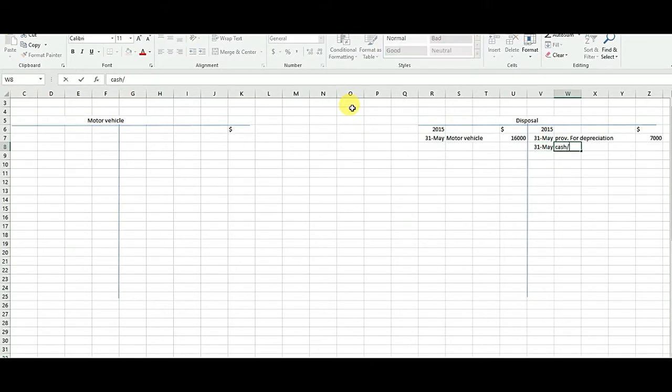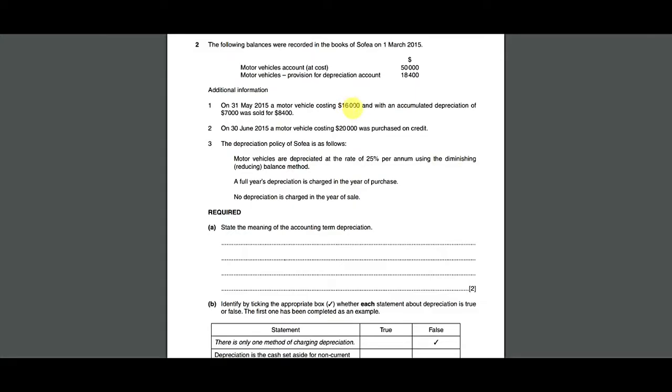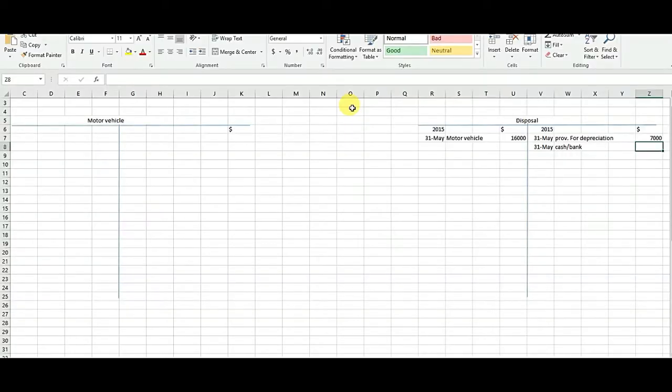Now the last thing remaining is the proceeds. We can write down either cash, bank, or liability, but the question is not clear enough to give me a hint whether we received cash or bank, so we can write any of these terms. The examiner will give 1 mark as long as the amount is correct. The asset was sold for 8,400, so we will write down 8,400. Now we will see the difference. On the debit side it is 16,000, and on the credit side it is 15,400. So obviously 600 needs to be there on the credit side so that we can balance the T account.